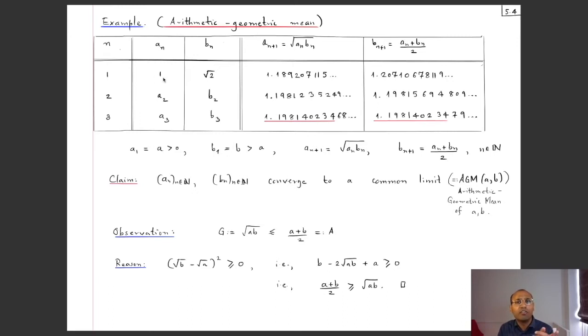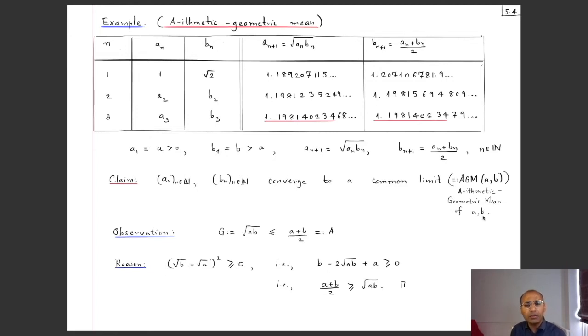Here of course for illustration I used 1 and root 2, but actually a1 can be any positive number and b1 is any number bigger than a1. Okay, so you can use any positive a and b1 as any b which is strictly bigger than a. And then the recursive definitions are that an plus 1 is generated from the previous terms by their geometric mean, and bn plus 1 is generated from the previous terms by taking the arithmetic mean. Okay, and the common limit of these two is then called the arithmetic geometric mean. So we want to show all these things.